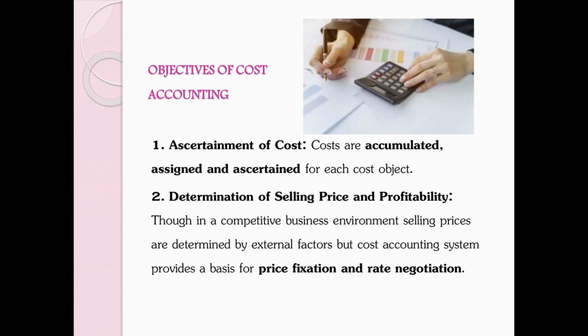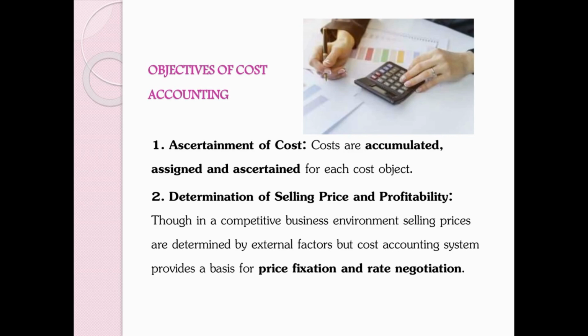Objectives of cost accounting. First point, ascertainment of cost. For ascertaining the cost of a product, there will be three processes. First one, accumulation. Second thing, assignment. Third one, ascertainment. Accumulation means collection of the expenses incurred during the process of manufacturing a product. Expenses like labor, raw materials, and overhead expenses, these all have to be added together.